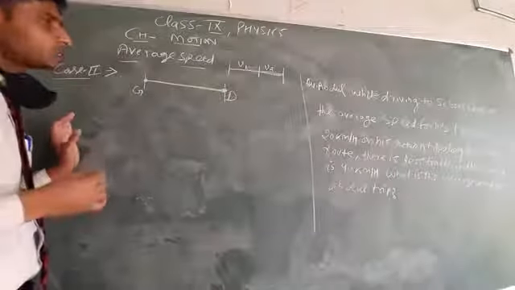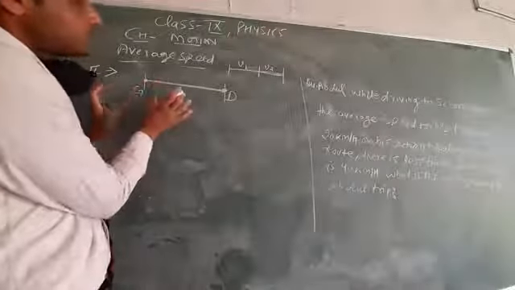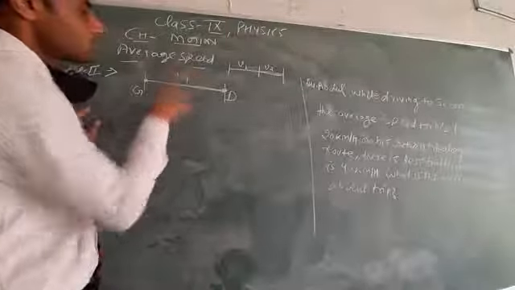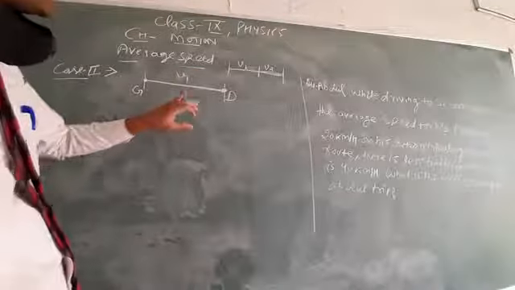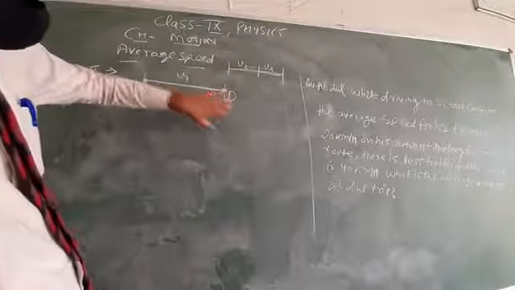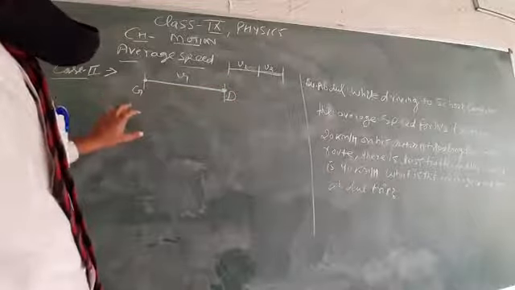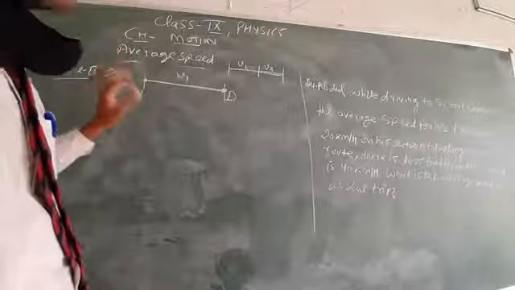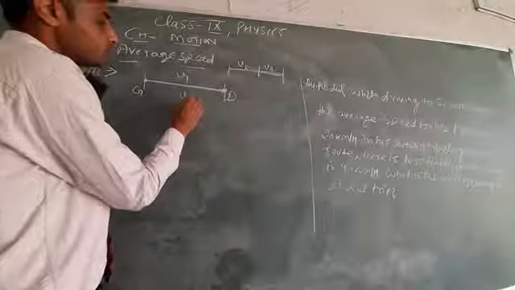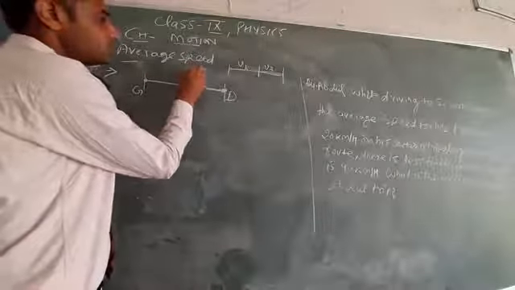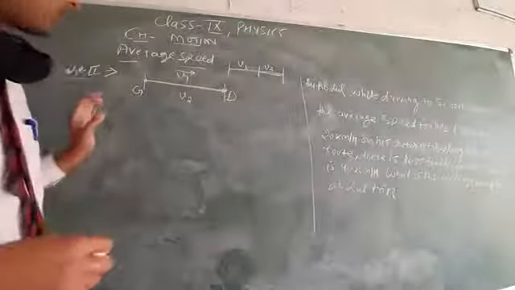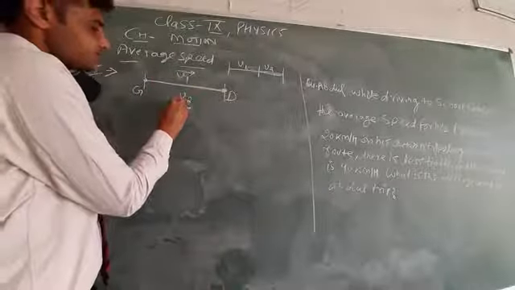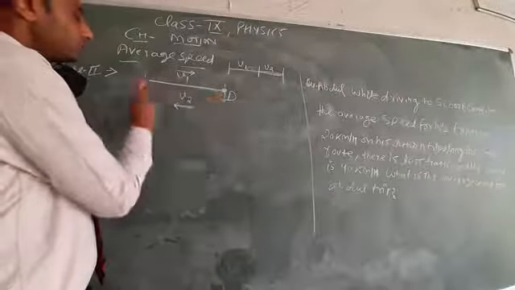A train covered this total journey with velocity v1 and came from Delhi to Gorakhpur along the same path but with a different speed, v2. This is the speed during going from Gorakhpur to Delhi, and this is coming back from Delhi to Gorakhpur.